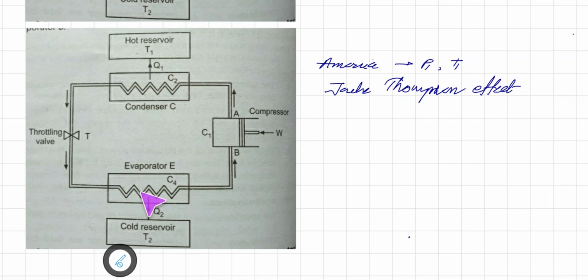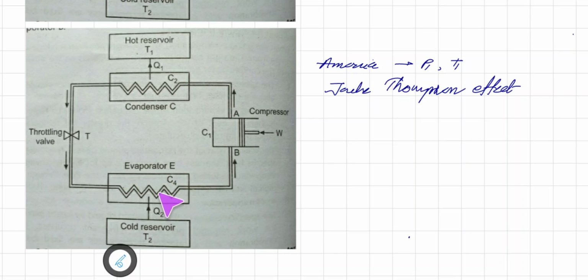This is again a phase change, liquid turned into gas. And during this process, the heat of vaporization is extracted from the cold reservoir, and that is why the heat is transferred from this cold reservoir to the gas, and the liquid to gas conversion is taking place.